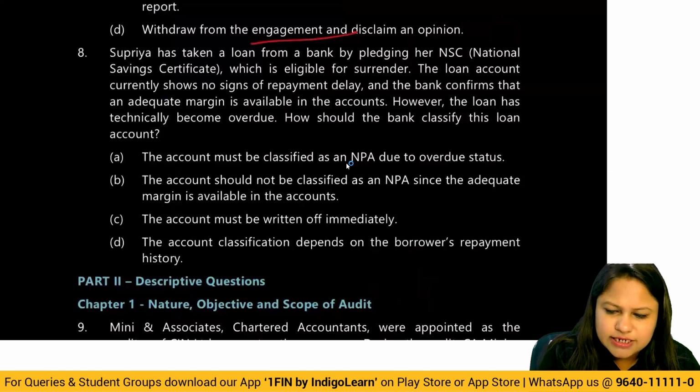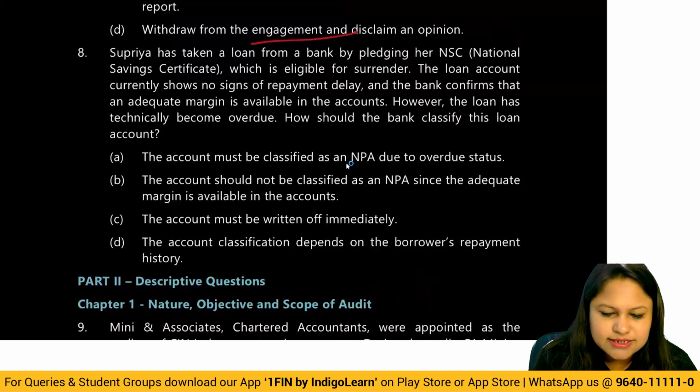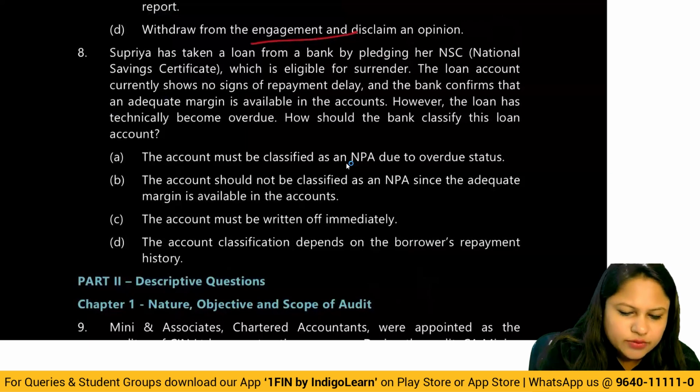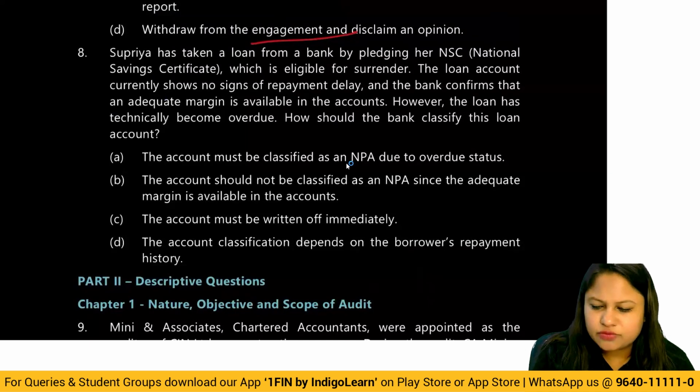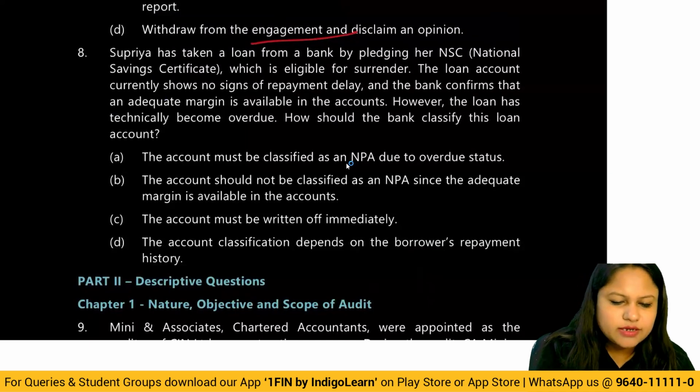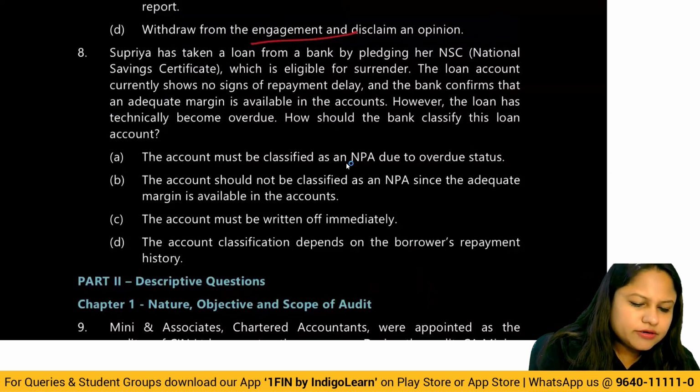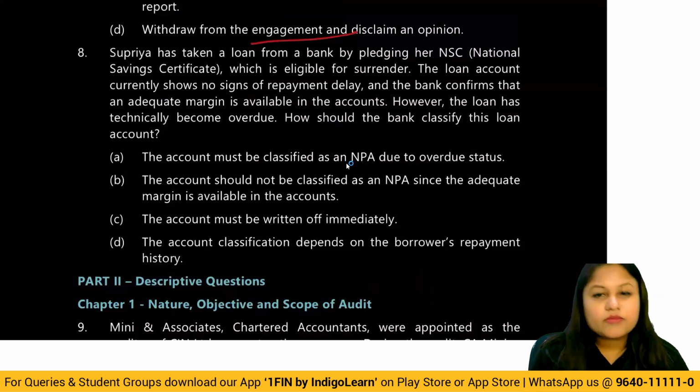The account must be classified as NPA. The answer is wrong. The account should not be classified as an NPA since adequate margin is available in the account. This is the correct one. The account must be written off immediately. Wrong. The account classification depends on borrower repayment history. This is the correct one, because this comes as a part of the deemed NPA concept that we discussed.